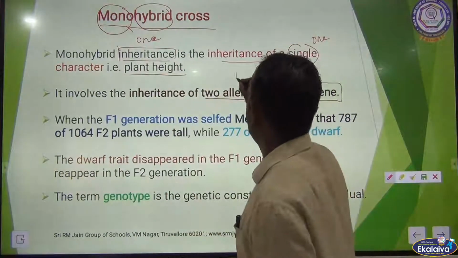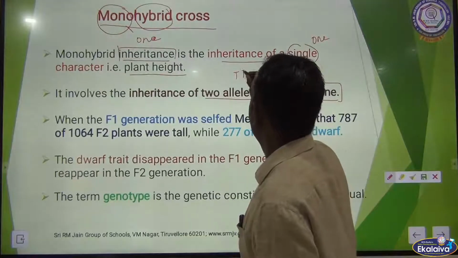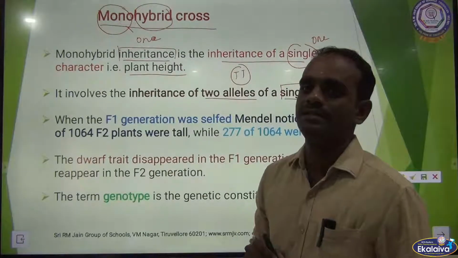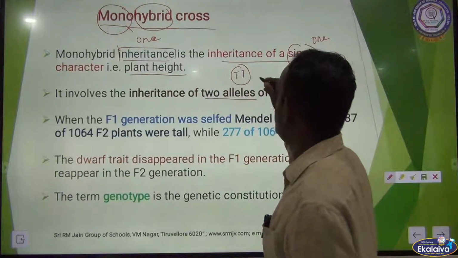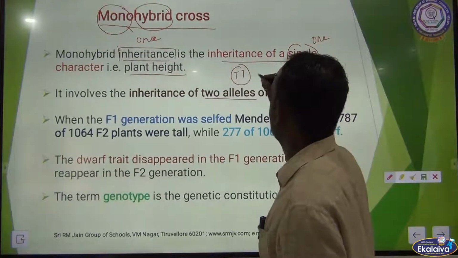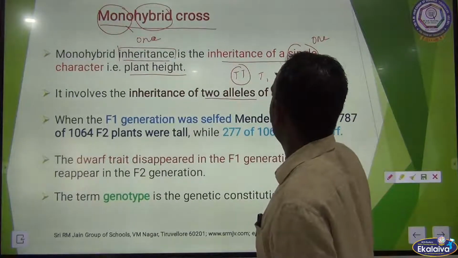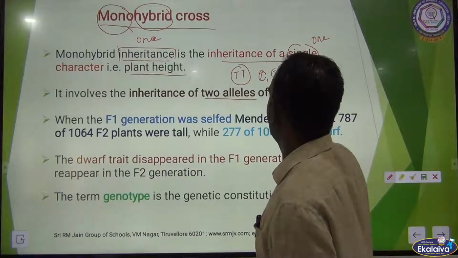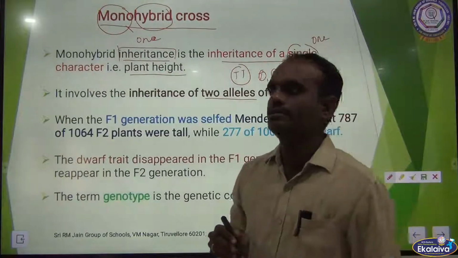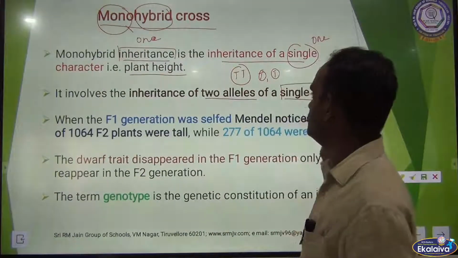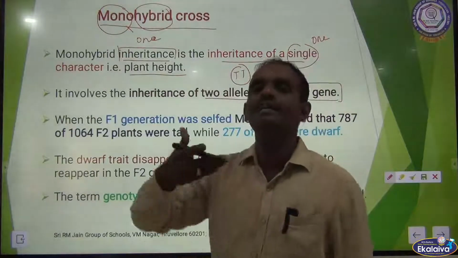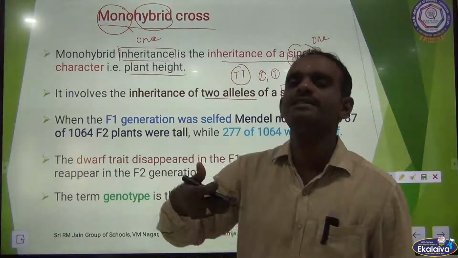Okay. So T, this is one gamete, single gamete. In that two different alleles are present. Capital T one allele and another capital T another allele. Clear children? So in a single gene, two alleles are inherited. Inherited means transfer.